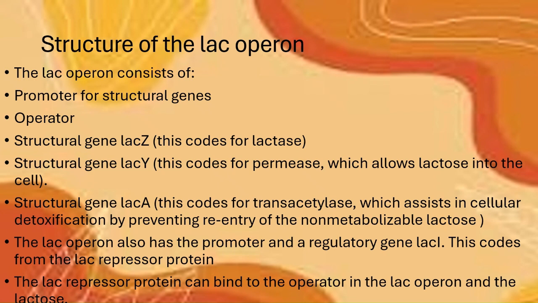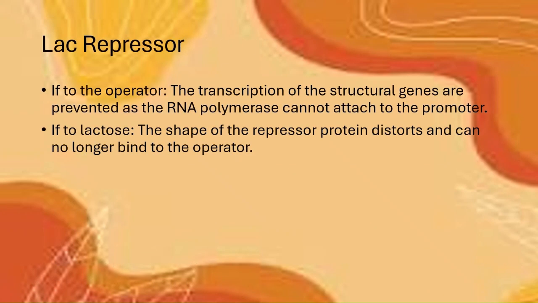The lac operon also has the promoter and regulatory gene LAC-I, and this codes for the lac repressor protein. The lac repressor protein can bind to the operator in the lac operon and to lactose. The role of the lac repressor: if the lac repressor binds to the operator, the transcription of the structural genes is prevented, as the RNA polymerase cannot attach to the promoter because the lac repressor is in the way. And if it's bound to lactose, the shape of the repressor protein distorts and it can no longer bind to the operator.